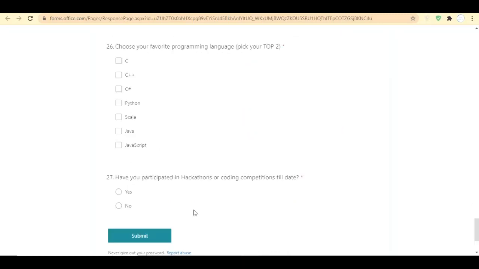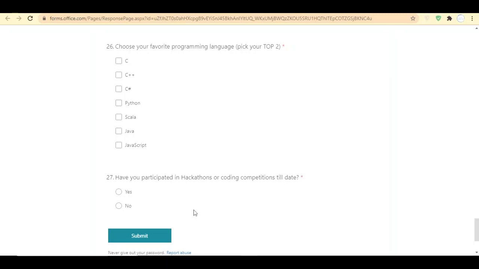And in the last detail, they are asking if you have participated in any hackathon or coding competitions. They have provided this detail because if you have participated in any hackathon or coding competitions, it will add weightage during your interview. You will have more chances of getting selected. Coding competitions held in your college will also be taken into account.